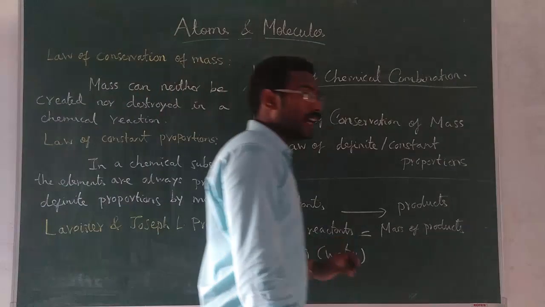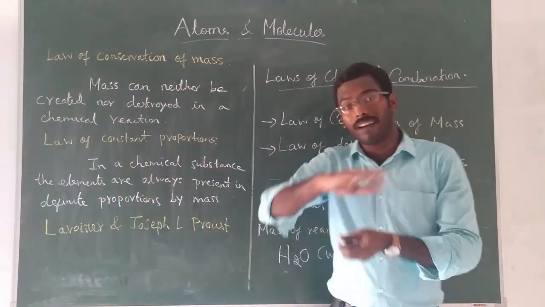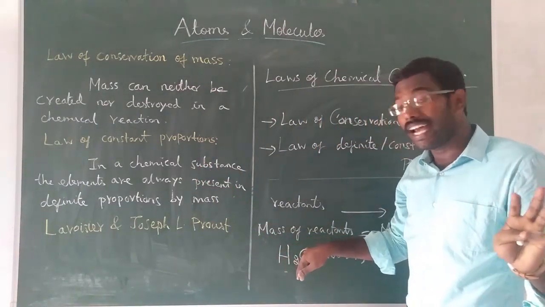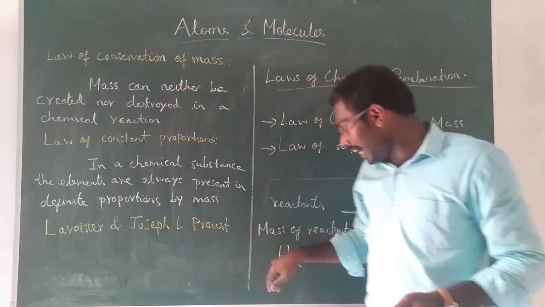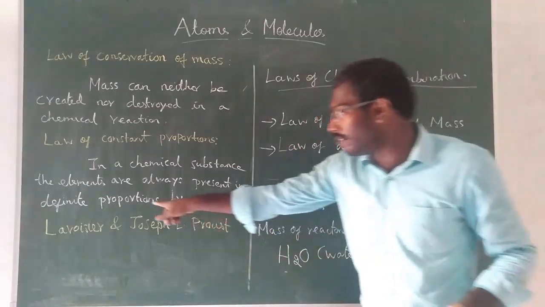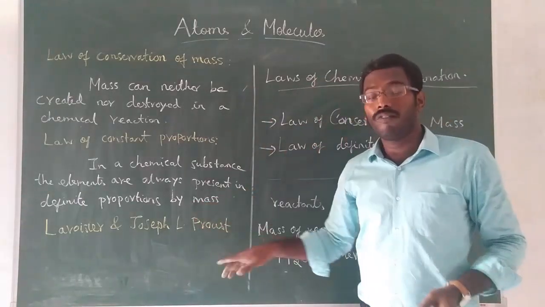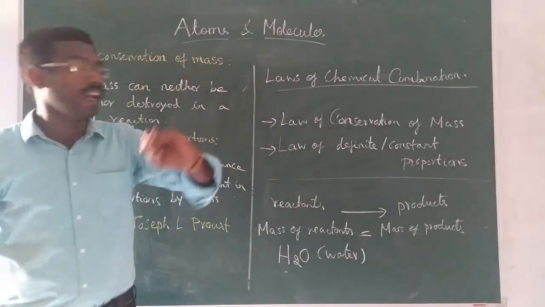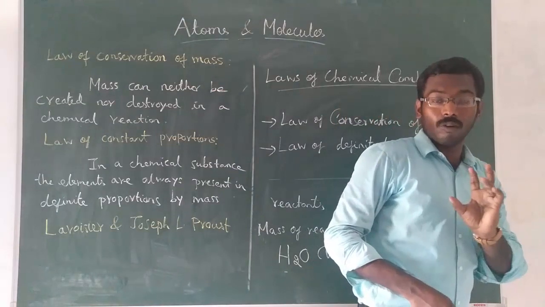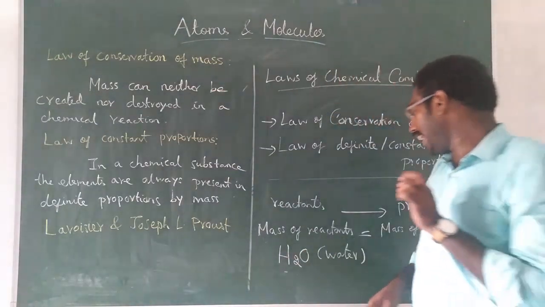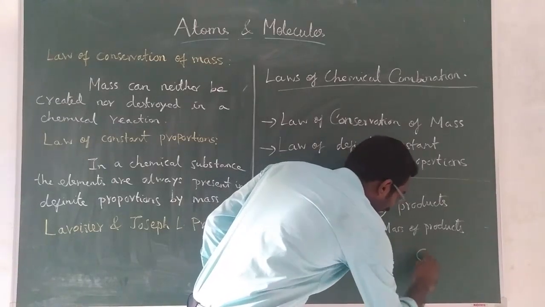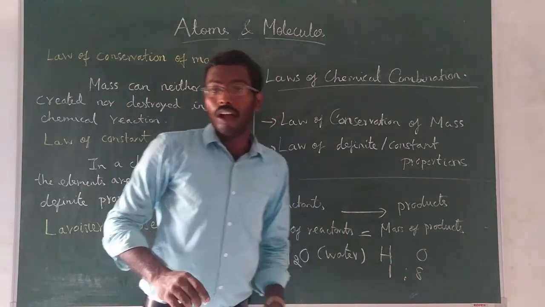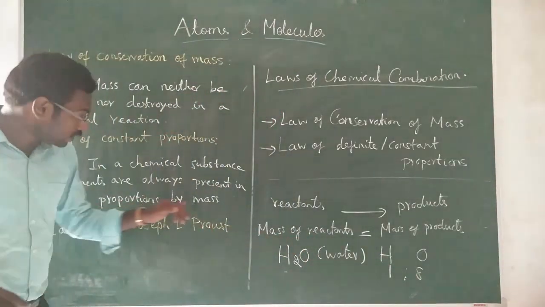Definite proportion means, whatever the substance may be, whatever it is made of. For example, if it is water, it is made of hydrogen and oxygen. Always hydrogen and oxygen will be in a definite proportion, in a fixed ratio by mass. For example, in water always hydrogen and oxygen are in the ratio 1:8. Hydrogen 1, oxygen 8.